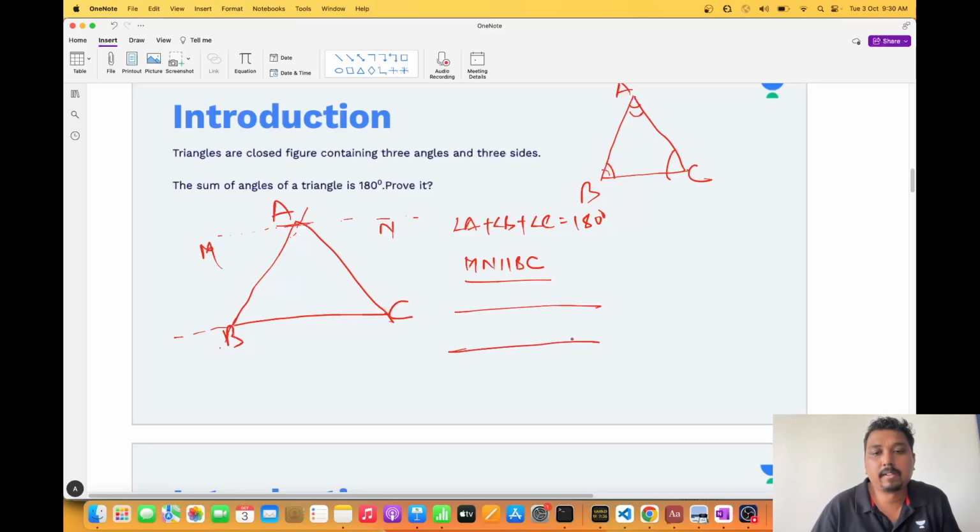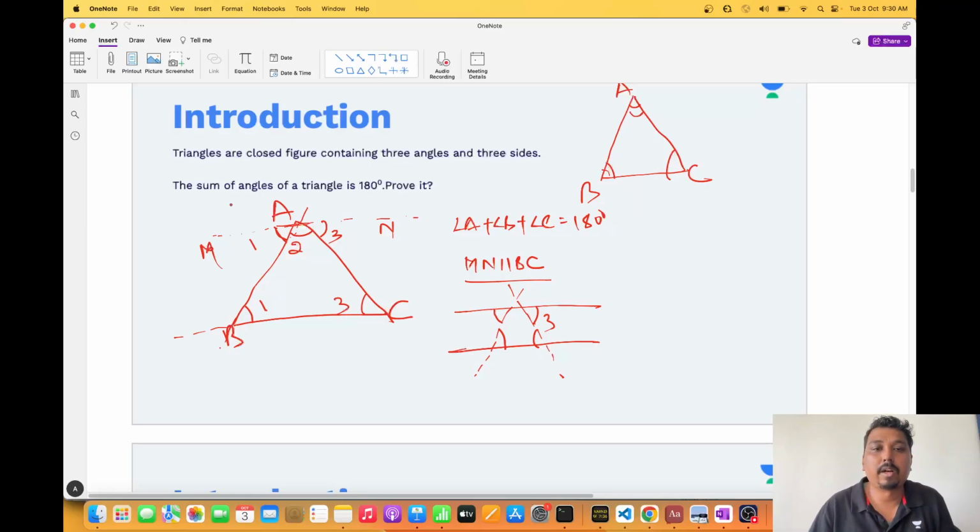Just see this. Can you remember something? This angle is equal to this angle: alternate angles, corresponding angles, supplementary angles. Now, I am supposing this as 1, this as 2, this as 3. Now, this angle will be equal to this angle. Angle 3 again here also. So this angle is 3, so this also will be 3.